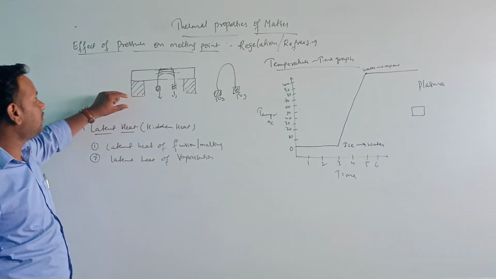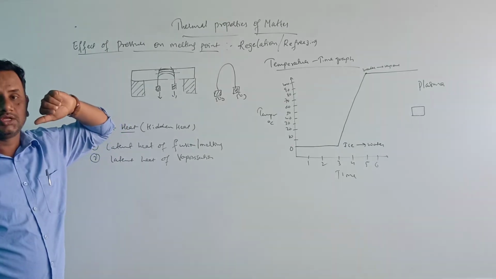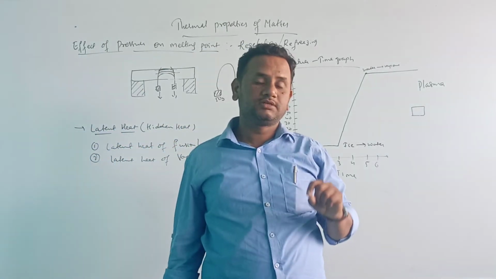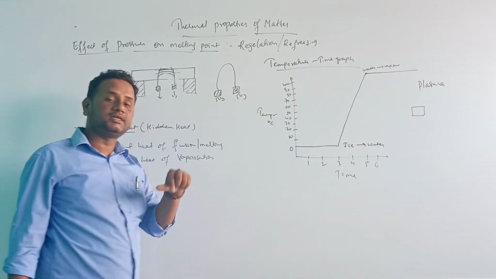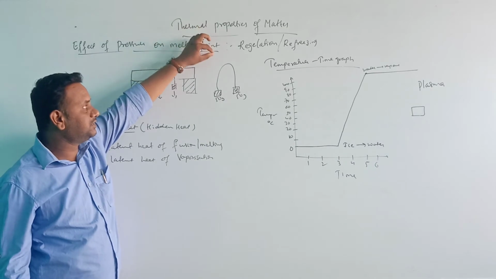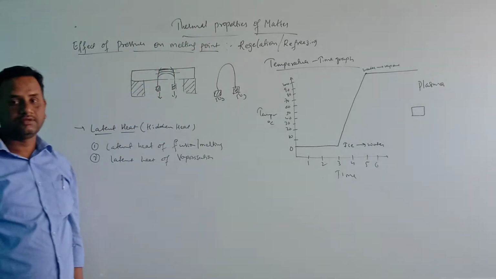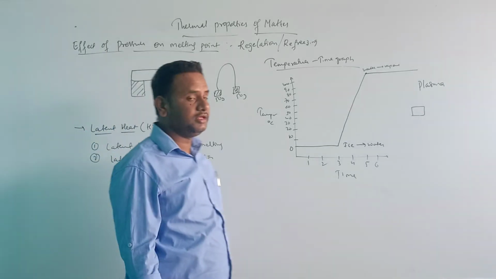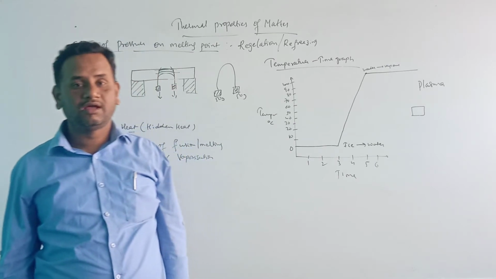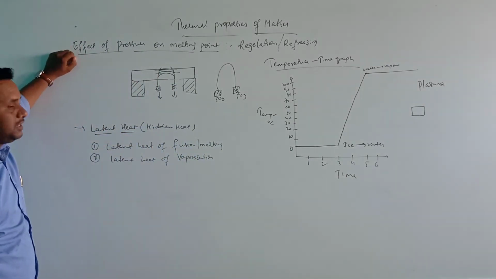So that phenomenon, where the water formed after melting converts into solid again, is called regelation or refreezing. Because of this only, skaters can skate on the surface of the ice. So that is the effect of pressure on the melting point.